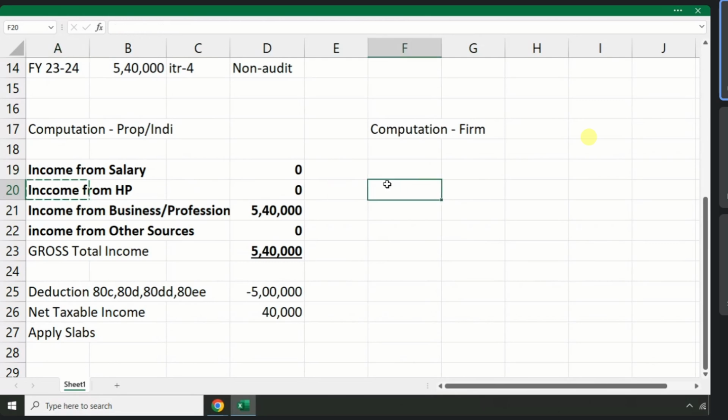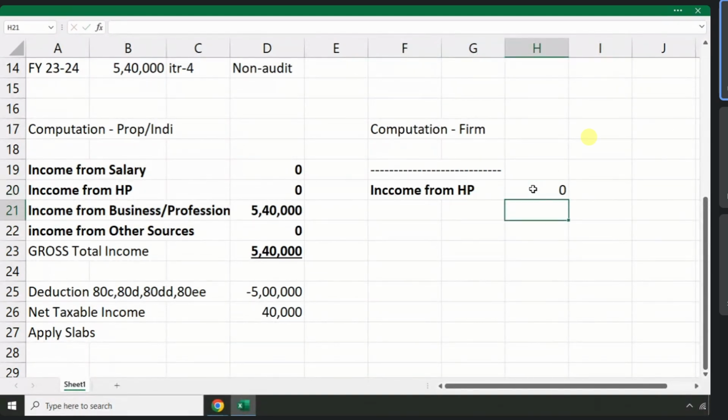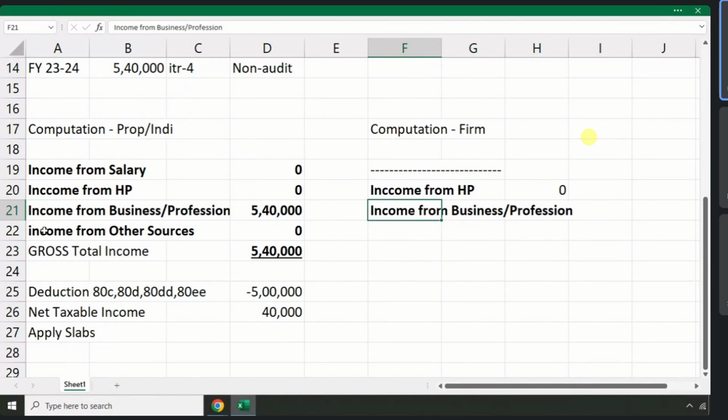Firms also can have properties. If they have property income, they need to report. If they don't have, no need to report. And here next what? Income from business and profession. Yes, they can have income from business and profession. They can have income from other sources.